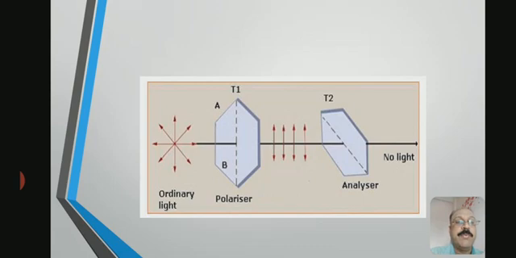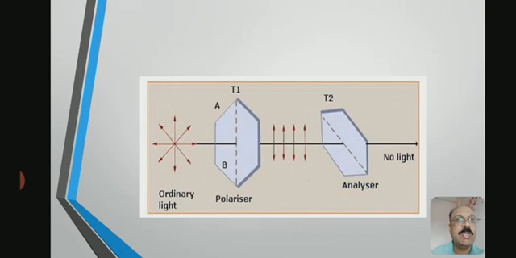Now first look at the figure. The tourmaline crystal T1 is held fixed, and the other crystal, T2, the analyzer, is rotated. So what happens there? No light emerges when T2 is perpendicular to T1. Then we say the light is polarized.